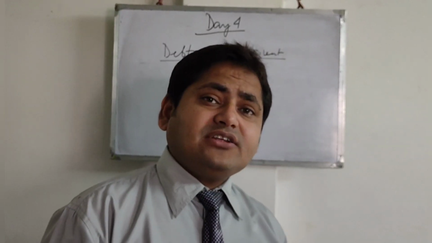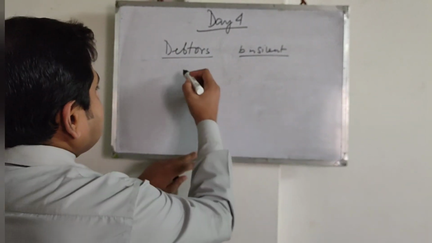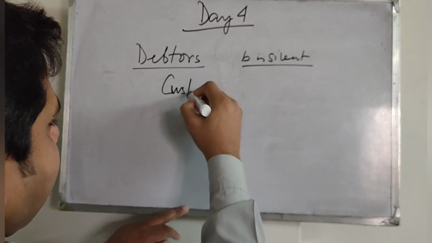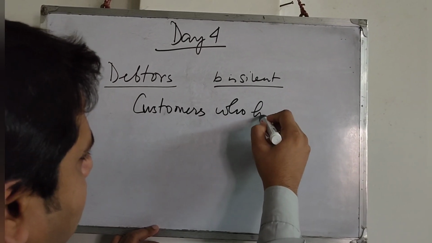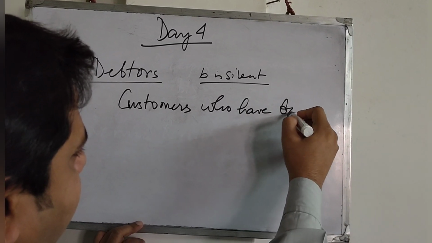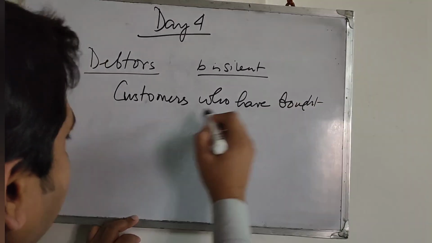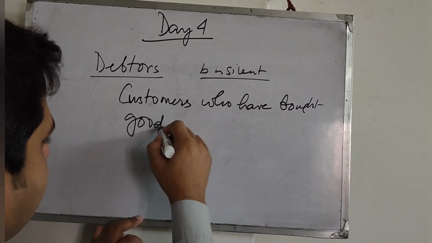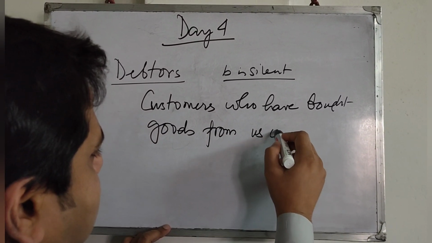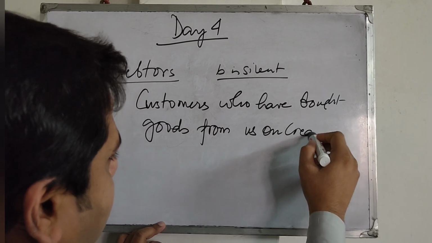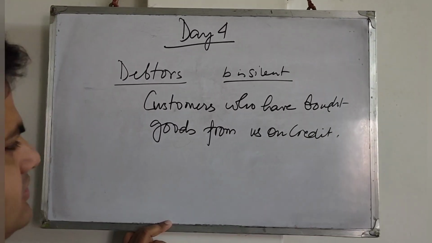Now who exactly are your debtors? Debtors are customers who have bought goods from us on credit.